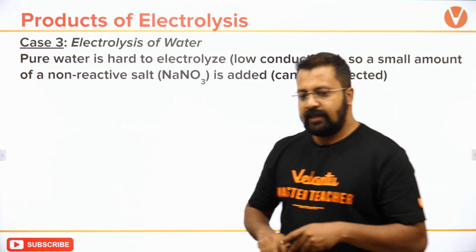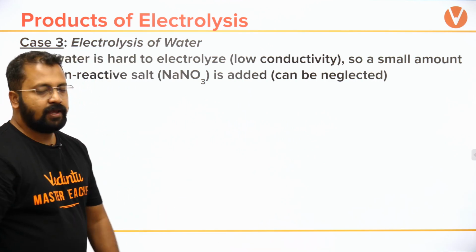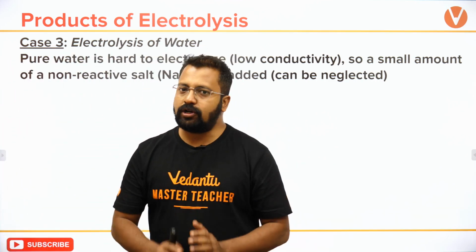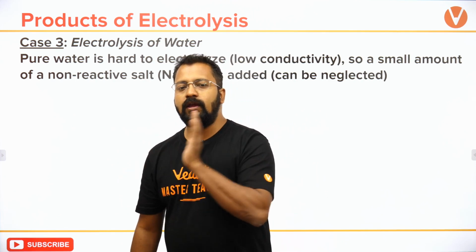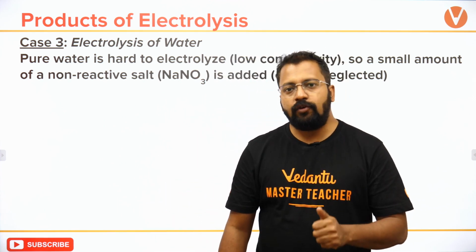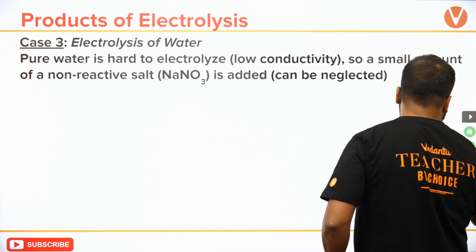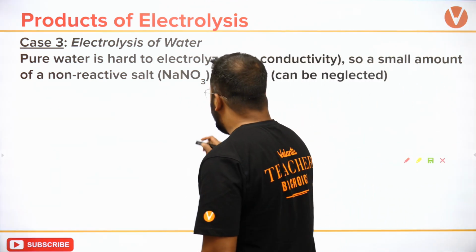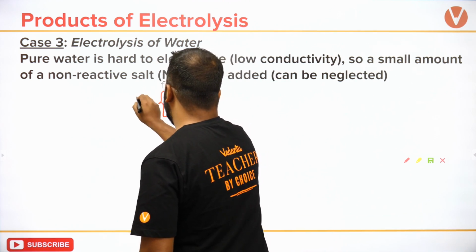अब हम देखते हैं कि what would be the reaction. If I am electrolyzing water, I have a reaction where water would be undergoing oxidation and a reaction where water will be undergoing reduction. Remember this. Okay, so I will have this scenario. I will have a scenario where water will undergo oxidation.